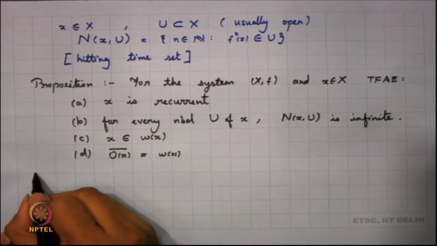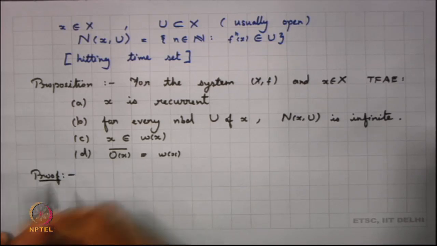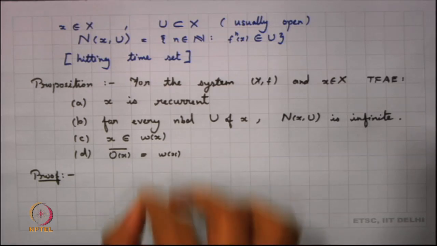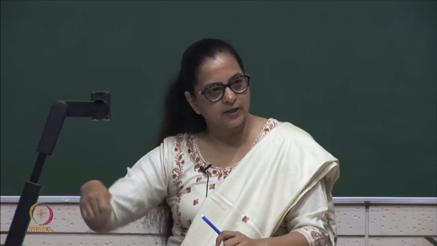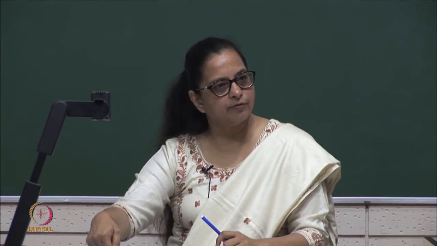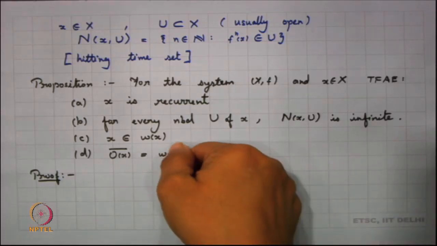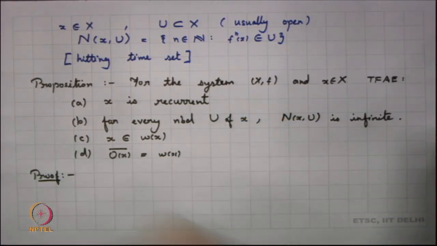We look into the proof here, rather we will just discuss the proof here. Let us look at what happens if x is recurrent. X is recurrent means every neighborhood contains one point there, and we have seen that in that case x is a point of the limit set of x, and by one of the propositions we had seen, in any neighborhood there will be infinitely many points.